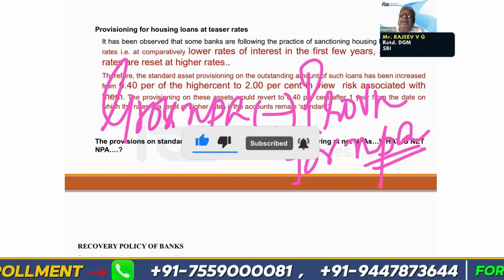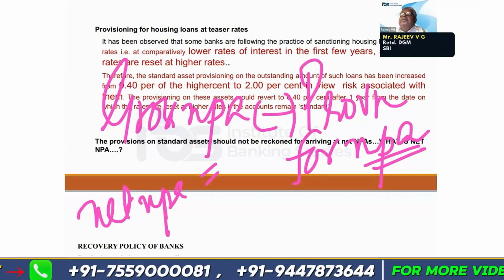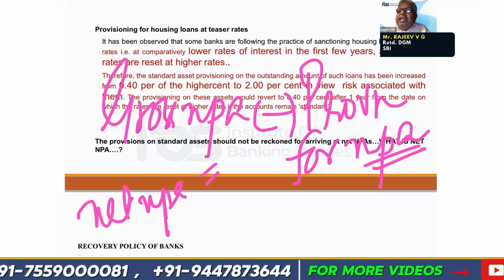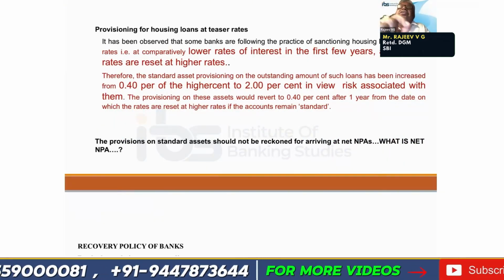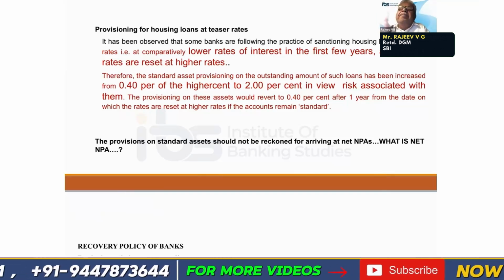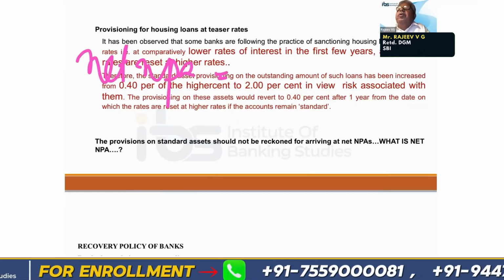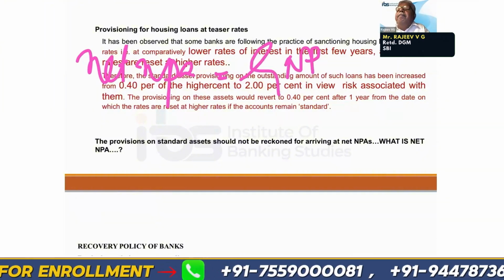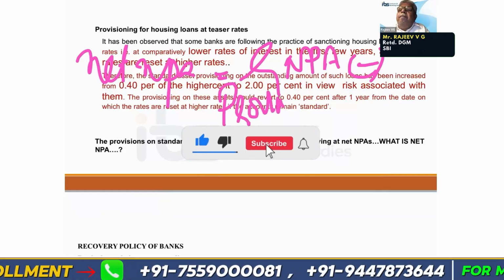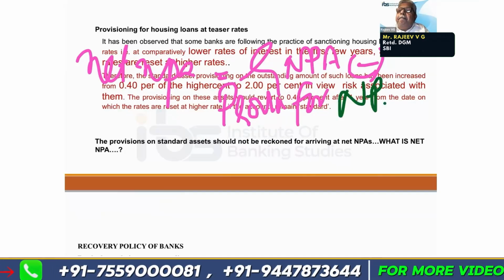So net NPA is equal to gross NPA minus provision for NPA. Be very clear, gross NPA means total of all NPA accounts, and net NPA means gross NPA minus provision for NPA. Remember this.